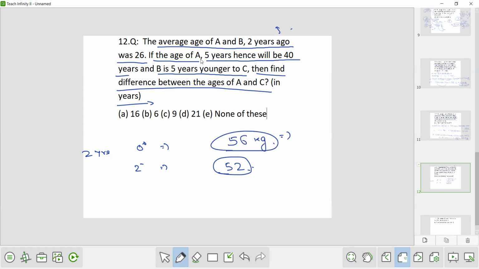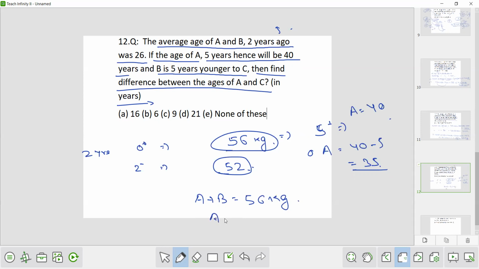Now if the age of A 5 years hence will be 40 years. So 5 years hence means 5 plus the age of A is 40. So at present A will be how much? 40 minus 5, that is 35. Now at present we know that A plus B is 56, and A is 35.